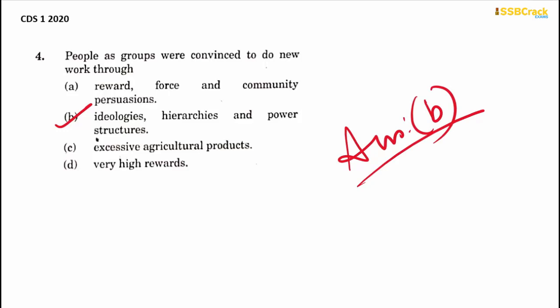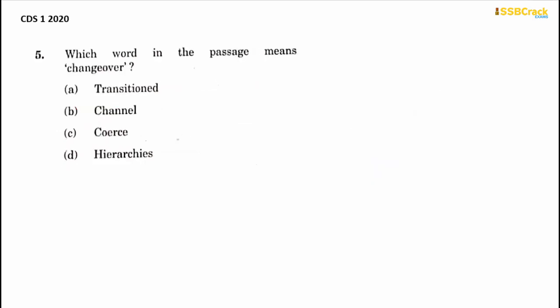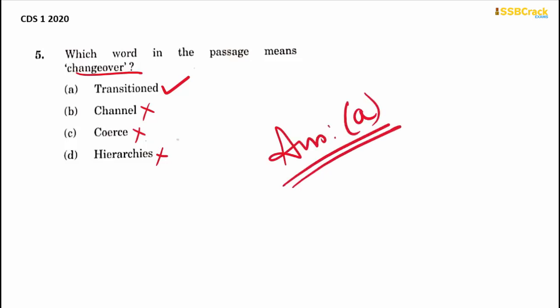So coming to the next question. Which word in the passage means changeover? This is very easy. Changeover, a kind of transition. Channel, course, hierarchies. Course means force. Hierarchies is power divisions, going from lower to higher or vice versa. And channel is a kind of guiding through a right direction. No, the right word is transition, a kind of changeover, transformation. So your answer here is option A. Okay, this was a general kind of question.